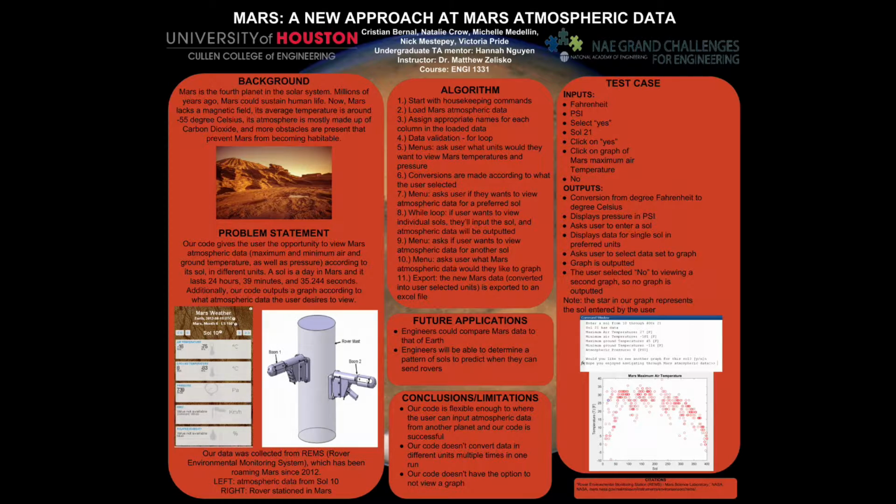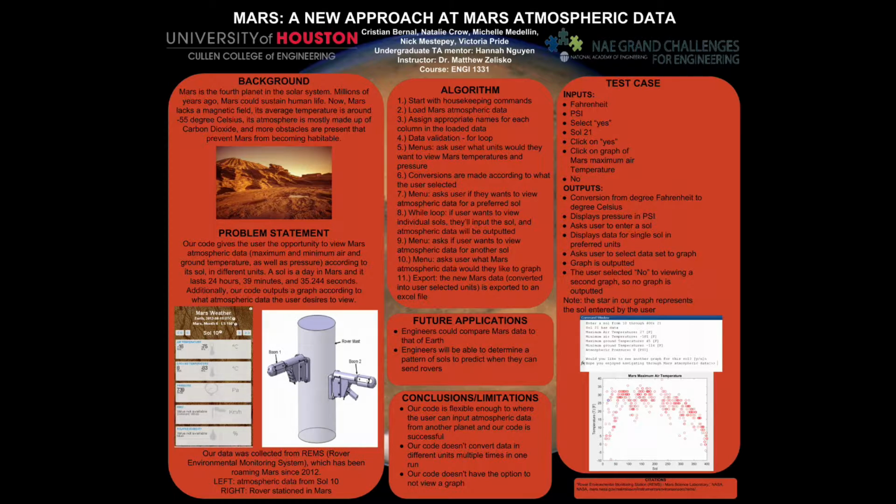The user selects the choice No in the menu asking if they would like to view data for another individual sol, and then the program allows the user to choose a plot to view all sol data. The user selects to view the plot of maximum air temperature, and the plot is displayed.